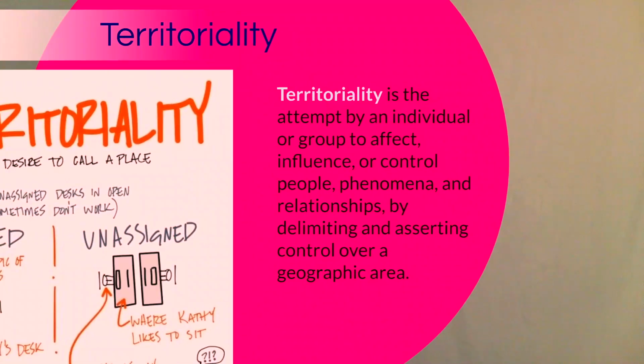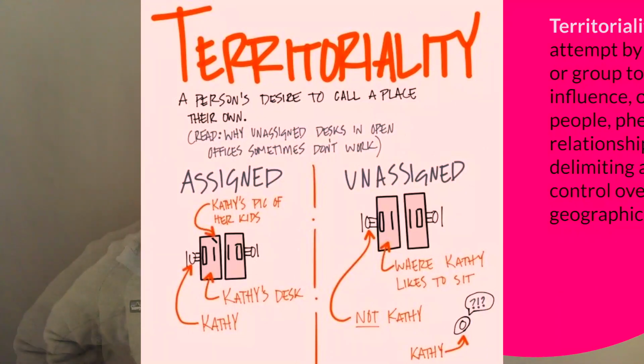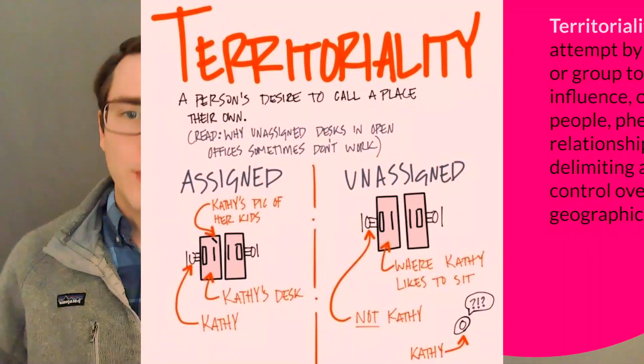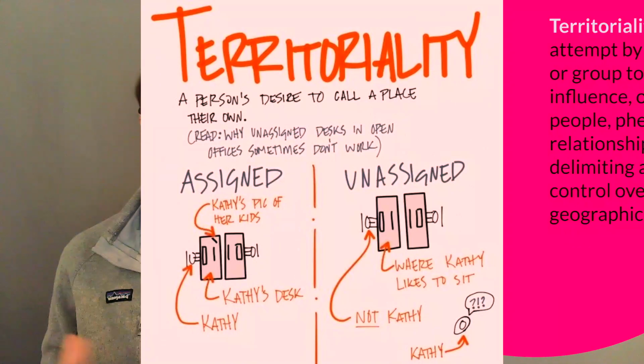Territoriality. So here is a drawing that can help you understand territoriality. So this example right here is of people not liking unassigned desks. So people like to know which one's their desk. And if somebody comes in and sits in Kathy's desk where she has a pic of her kids, she will be very upset and cause a conflict over it. So we see that humans naturally, a lot of times, like to have a place and control that place, to know where it is.